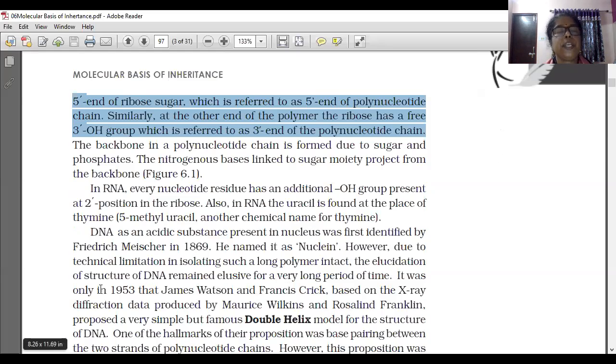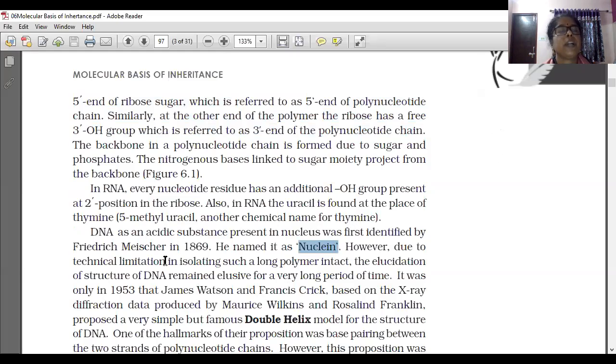Now, the discovery of DNA is referred to here. It was first discovered inside the nucleus, so it got the name nuclein. Friedrich Miescher gave the name nuclein. Because of technical problems, its isolation was very difficult, because it is a very long polymer. So its isolation was a problem, and its structure was not decided at that time.